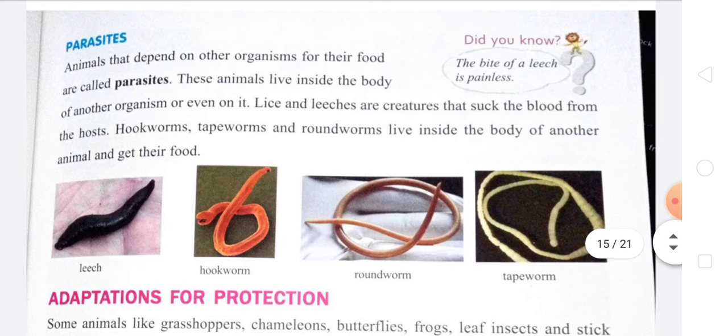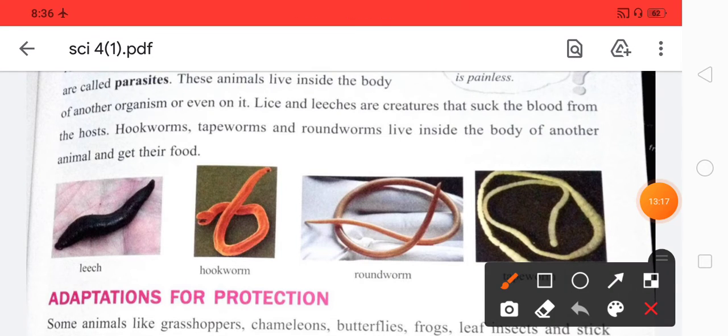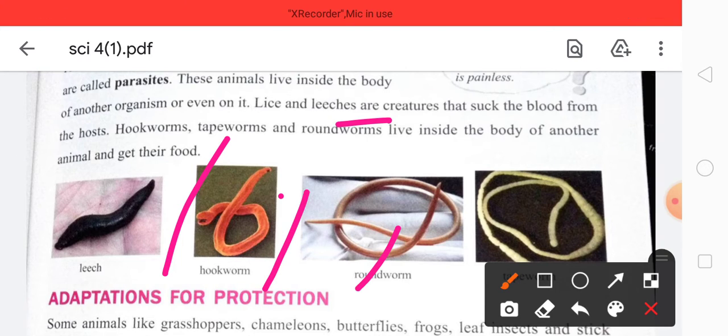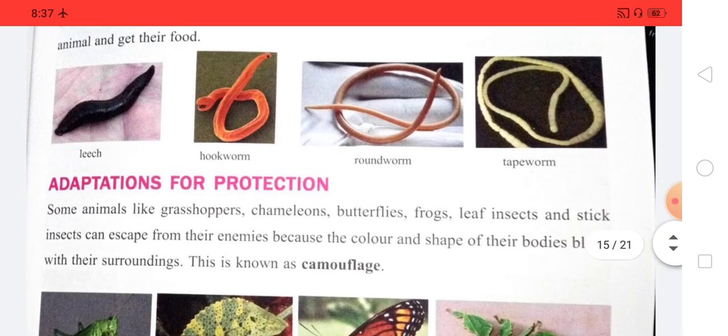Then the parasite. Animals that depend on other animals for their food are known as parasites. So these animals live inside the body of other organisms and even on it. That is lice, leeches, and other creatures which suck the blood from the host, and the worms, hookworms, tapeworms, roundworms live inside the body of another animal and get their food. You can see this one is a leech, and this one is the hookworm, and this one is a roundworm, and this one is a tapeworm.